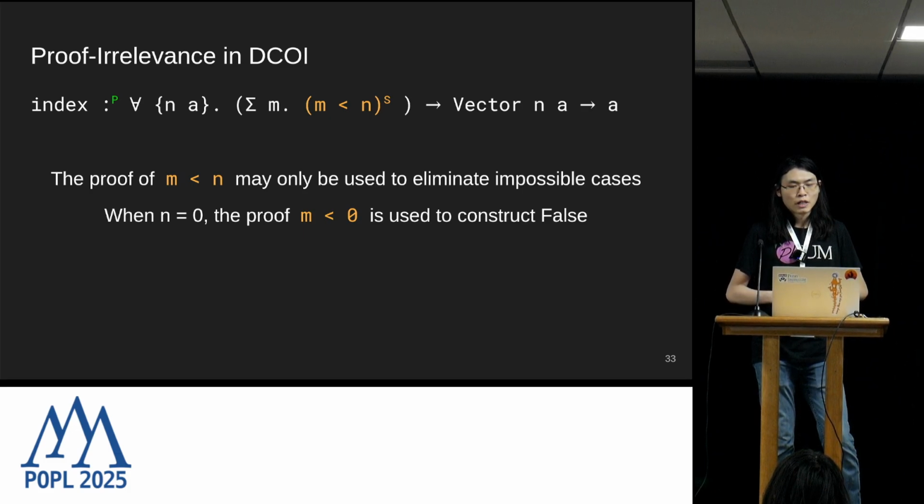For example, when the vector size n is equal to 0, m less than 0 is apparently impossible and allows us to construct false to get an element of A out of nowhere.